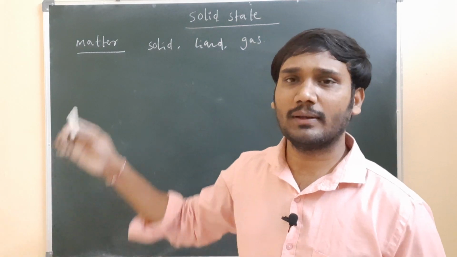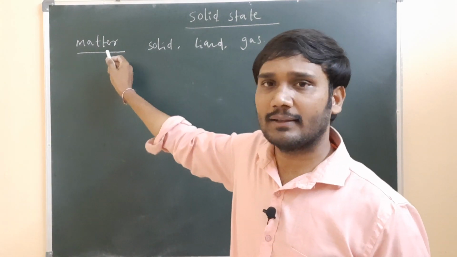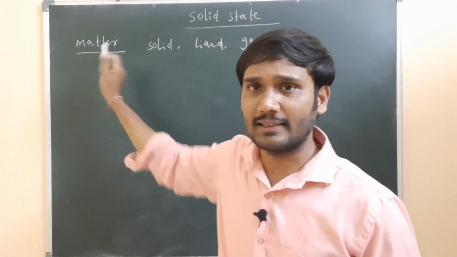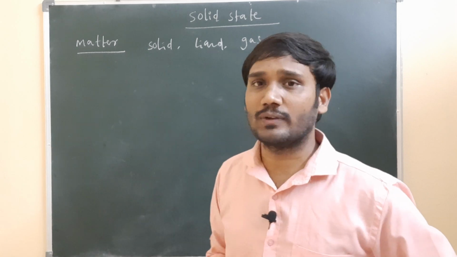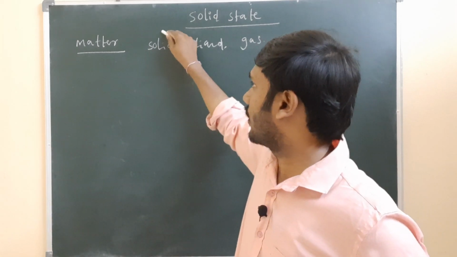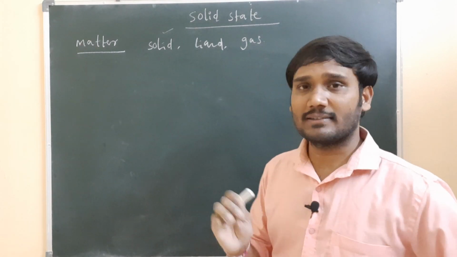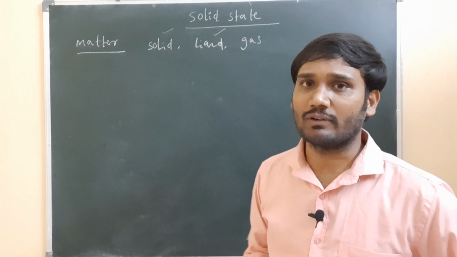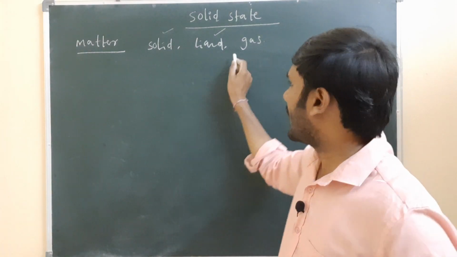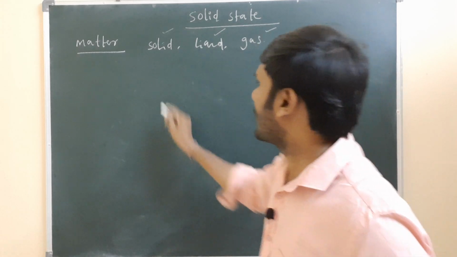Now how the matter is divided into these three different types depends on the arrangement of the particles in the matter. In the matter, if the particle arrangement is very close to each other, the resulting state we call the solid state. If the particles maintain some distance from each other, the resulting substance is the liquid state. If the particle to particle distance is very large, the resulting state is the gaseous state.